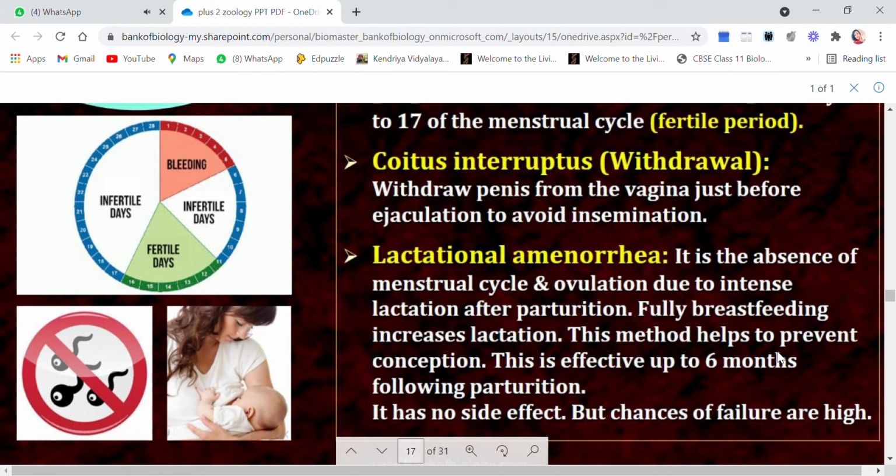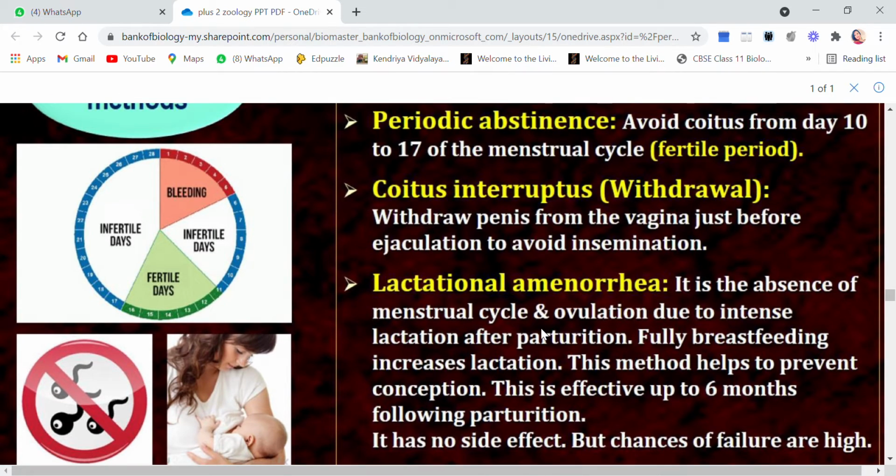This method helps to prevent conception. It is effective up to 6 months following the parturition. It has no side effects, but chances of failure are high. As I told you, there are many cases we have seen that even after the birth, within 40 days or 50 days, the female got pregnant once again. So this method, lactational amenorrhea, is not that effective in comparison to coitus interruptus and periodic abstinence. I hope this one point is clear to all of you.